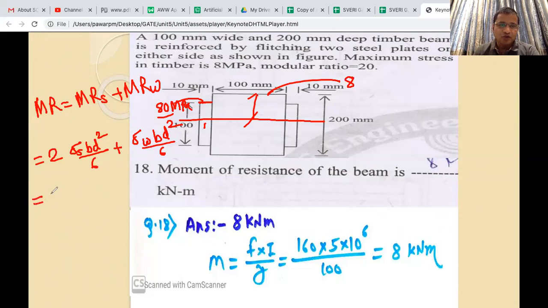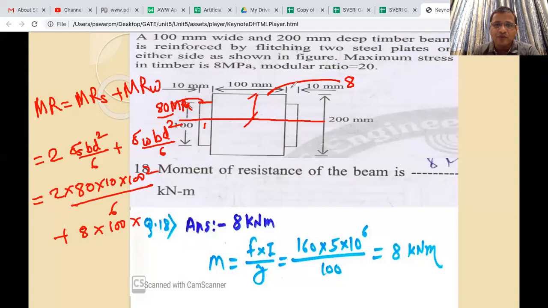Okay, so 2 into sigma steel, how much is that? 80 Newton per mm square, and into B, which is 10, and depth is 100 square by 6, plus wood, it is 8 into B, the width of wood is 100, into the depth of wood 200 square by 6.